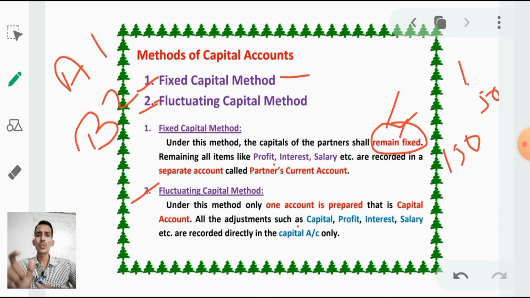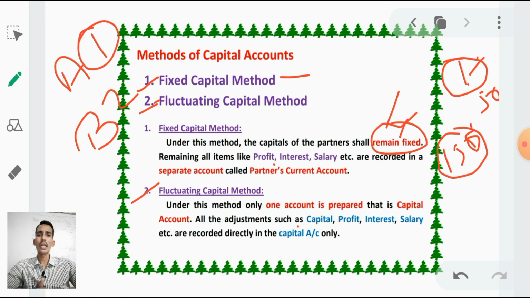See here, it fluctuated: this year his capital is 1 lakh, but next year 1,50,000. Why? Because profit, salary and interest on capital are all added and it fluctuates. Fluctuate means changes. Before it was 1 lakh, but next year it is 1,50,000. In the fixed capital method, if he has invested 1 lakh, next year also 1 lakh, but here it fluctuates year to year.